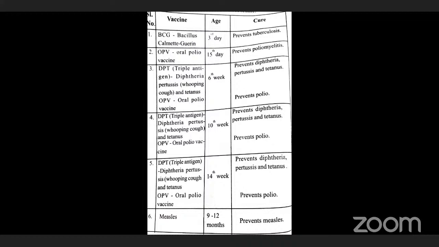For example, influenza vaccine, influenza viral vaccines, and Salk vaccine. Those are examples of killed vaccines. Third one is toxoid vaccines.